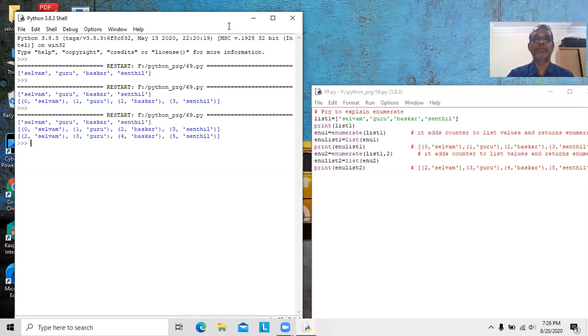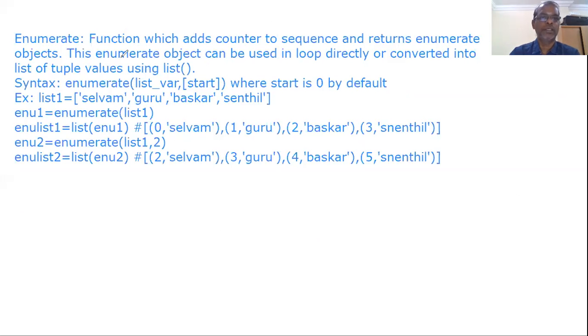Okay, now study once again. This enumerate object can be used in a loop directly or converted into a list of tuple values. That is what we said. This enumerate object can be used in a loop. So how can we use one enumerate object directly in a loop?